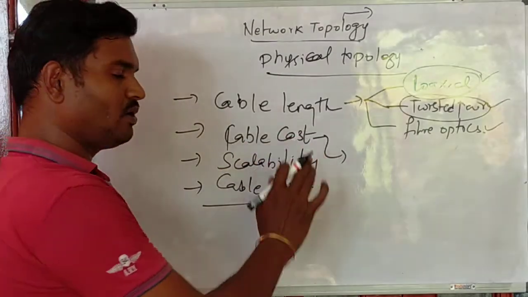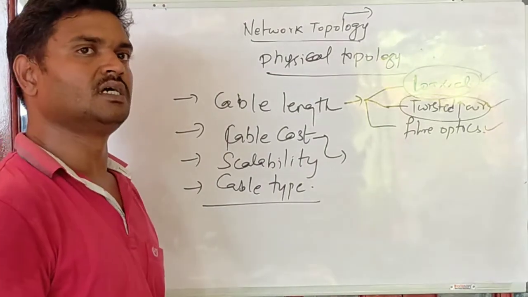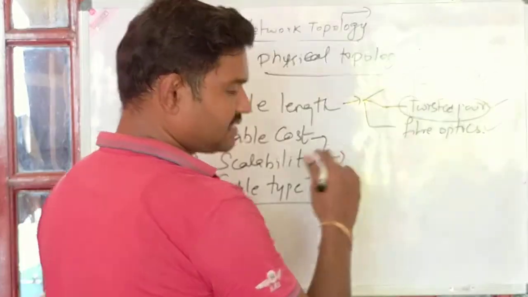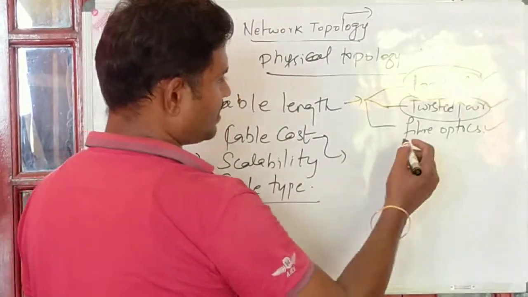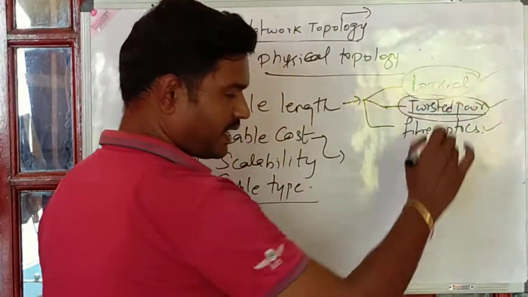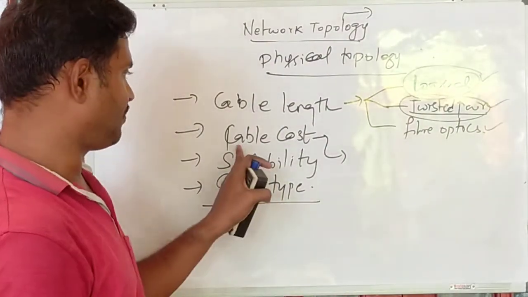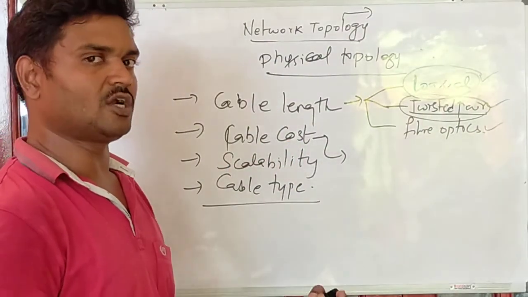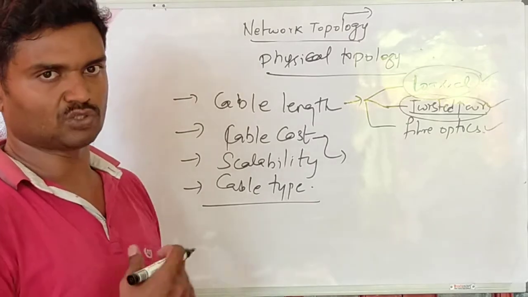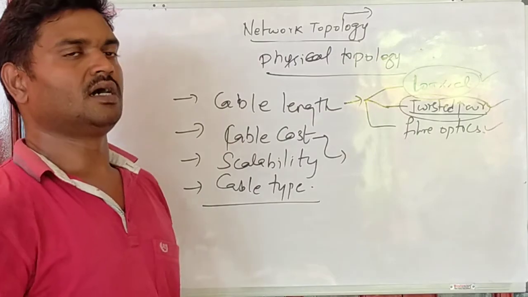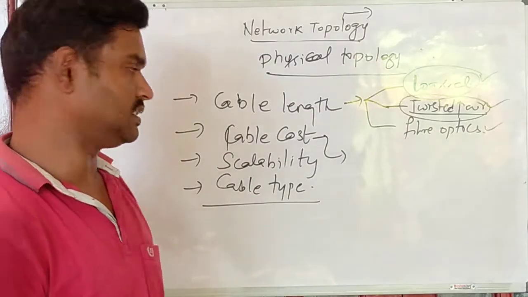Whereas for cable cost, if we need connections only to end systems, then we can go for twisted pair or coaxial cables. In this case, star topology performs well, and bus topology also performs well. These are the two major topologies people use to connect end systems.